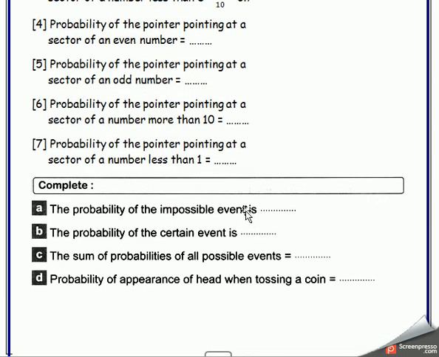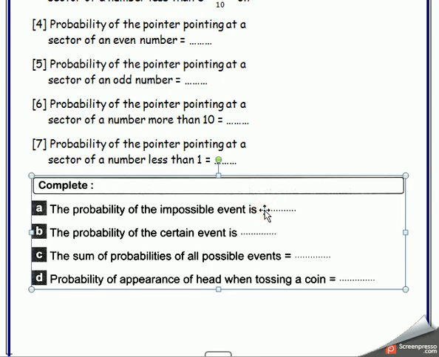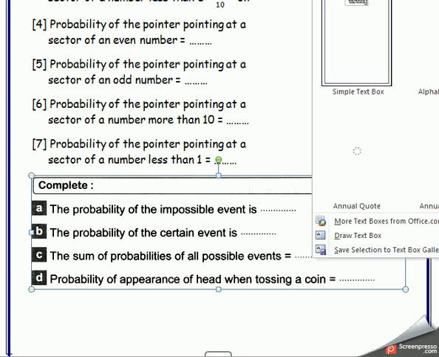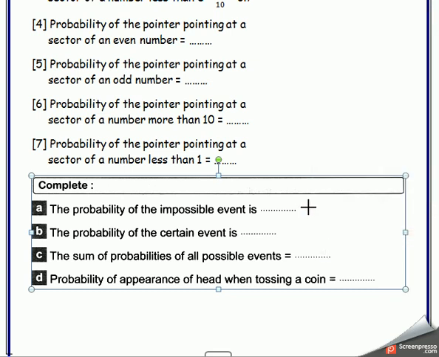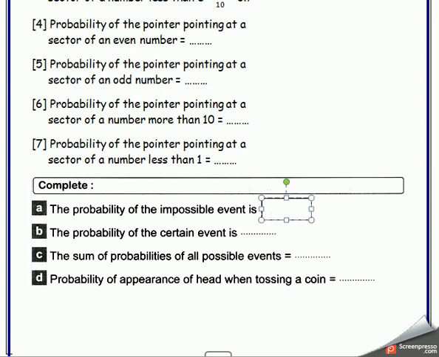The probability of an impossible event equals what? Impossible event, mister, equals 0. Okay? So that's the answer of the first one, equal to 0.